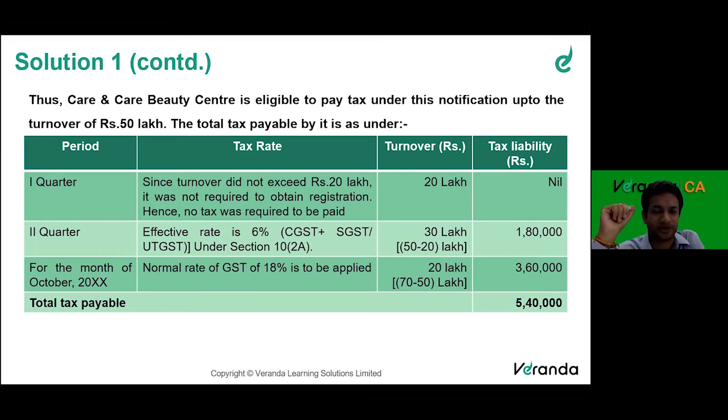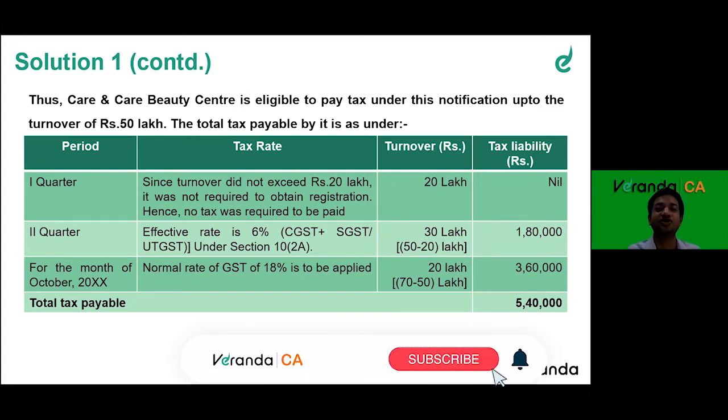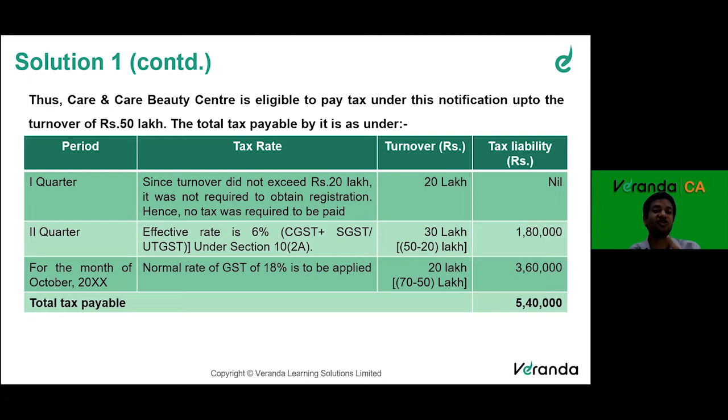See, many times what happens, in this case itself, when Chanchal starts this beauty center and she goes to the bank to open an account, many banks nowadays don't open a current account unless you have a GST number. I repeat, many banks don't open a bank account unless you have a GST number.